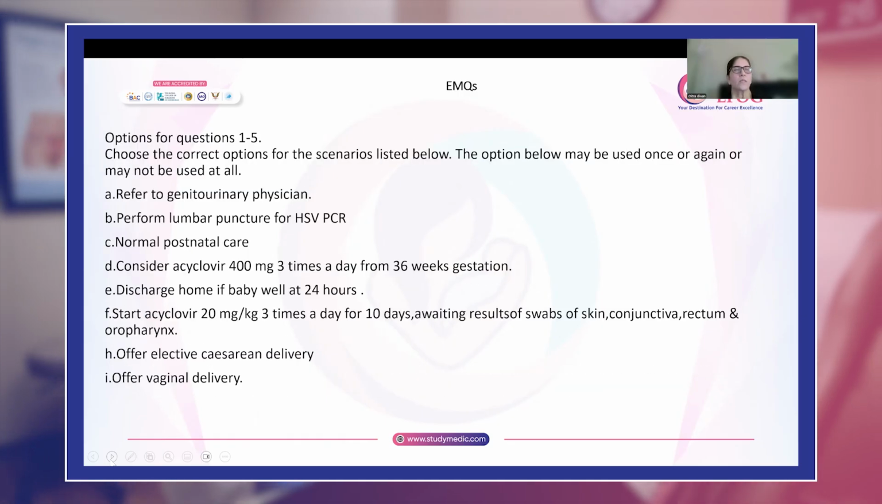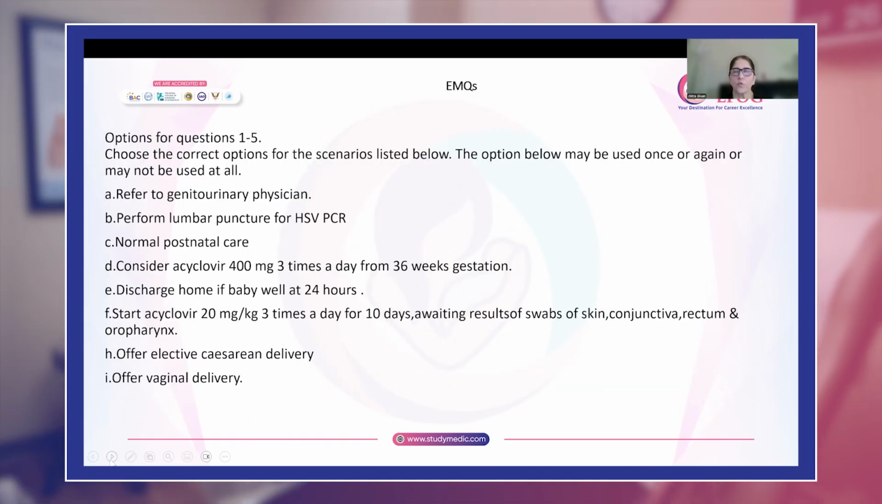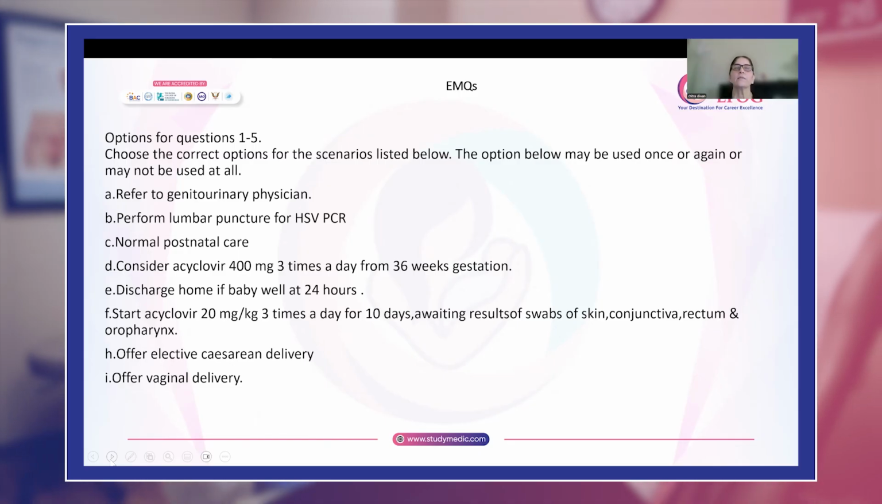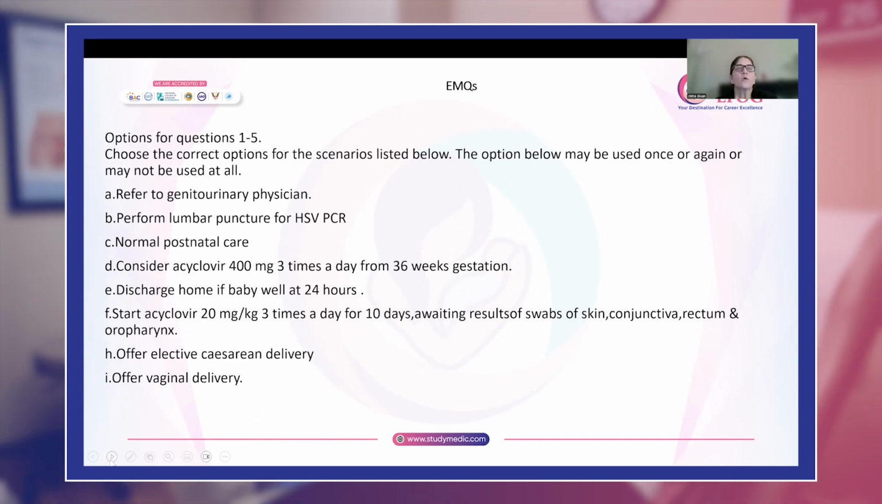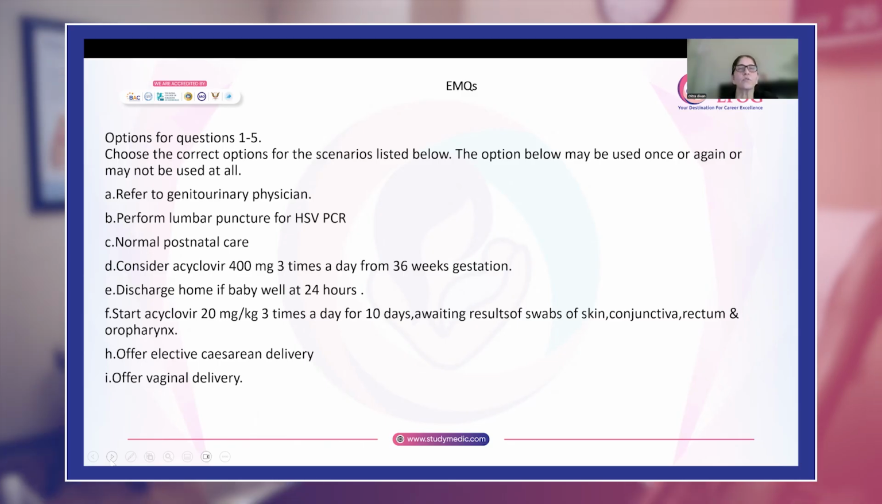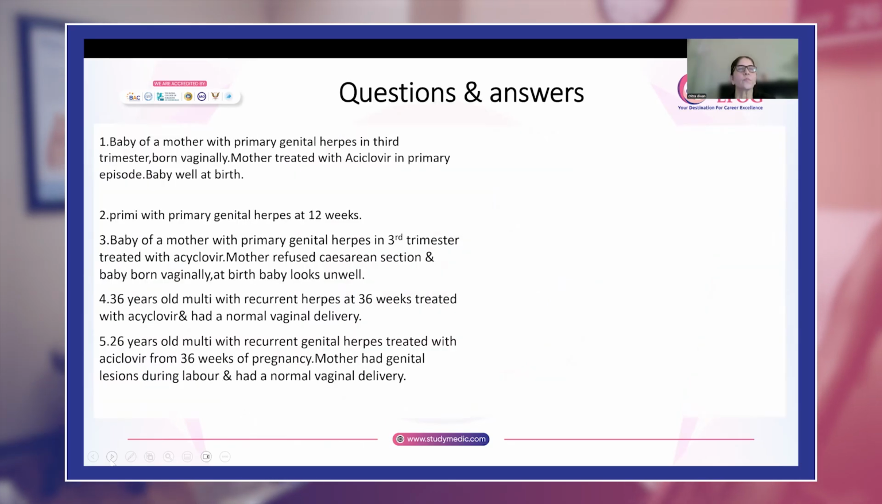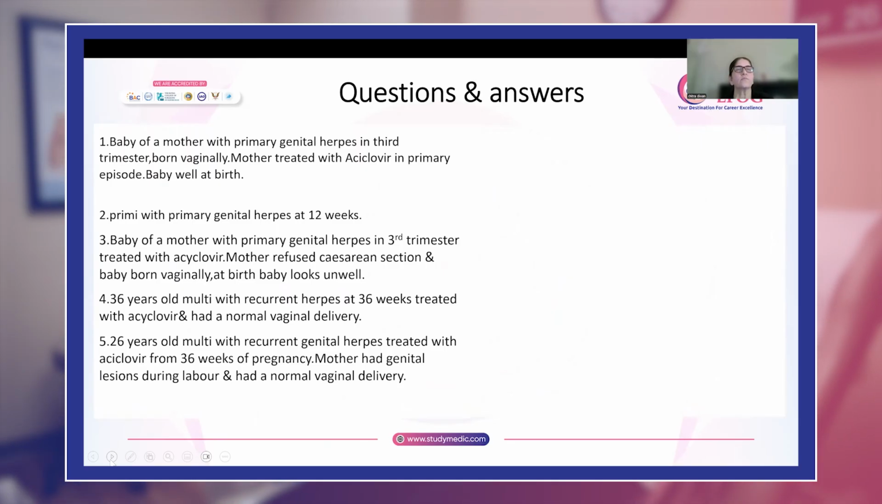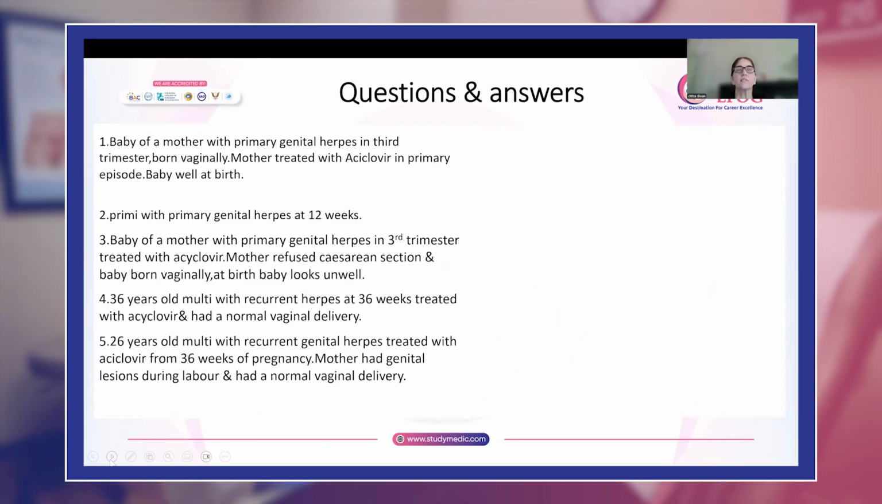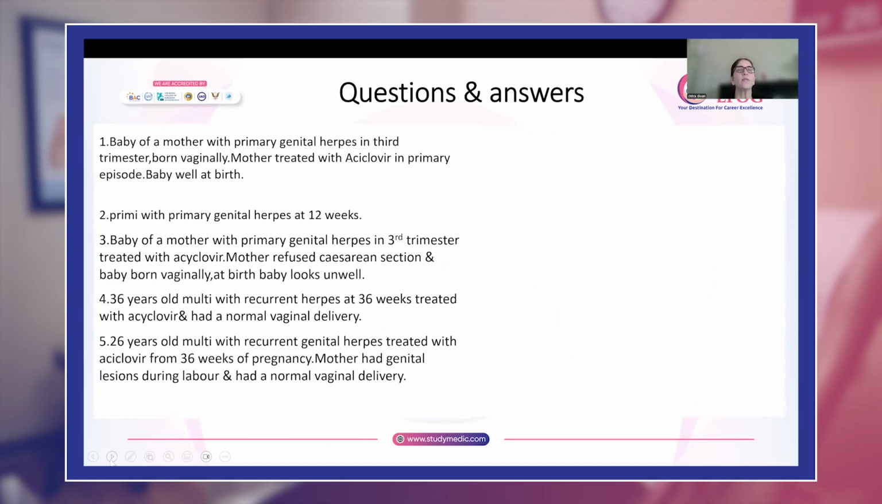Okay. Now let us see a few EMQs. So I want you to pause the video, read the options that are there, and then go to the questions on the next slide. So you will choose the correct option for the scenarios listed below. So you have this baby of a mother with primary genital herpes in third trimester, which is born vaginally. Mother treated with acyclovir in primary episode. Baby well at birth.